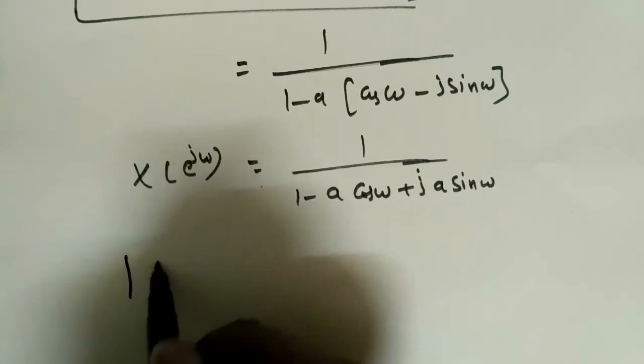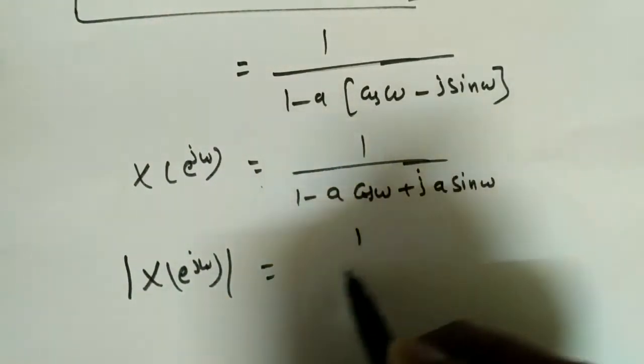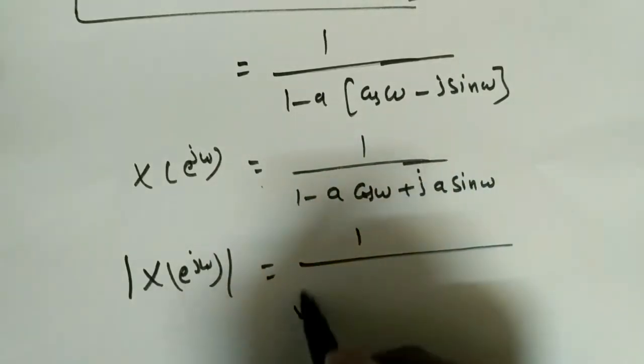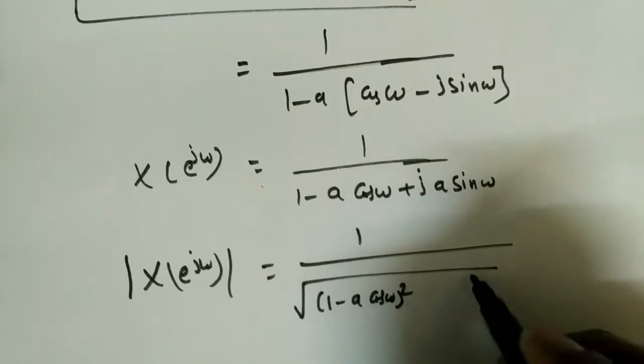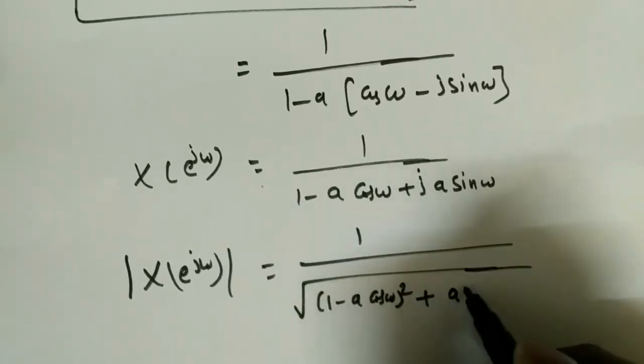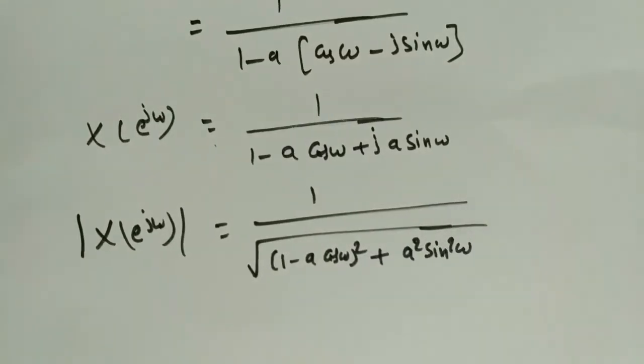Now what is the magnitude? The numerator has only one term, so square root of 1 squared means 1, divided by square root of (1 minus a cos ω) whole square plus a² sin² ω. So this is the magnitude.